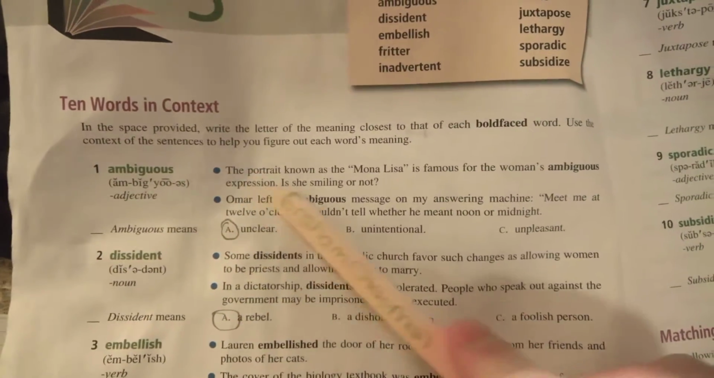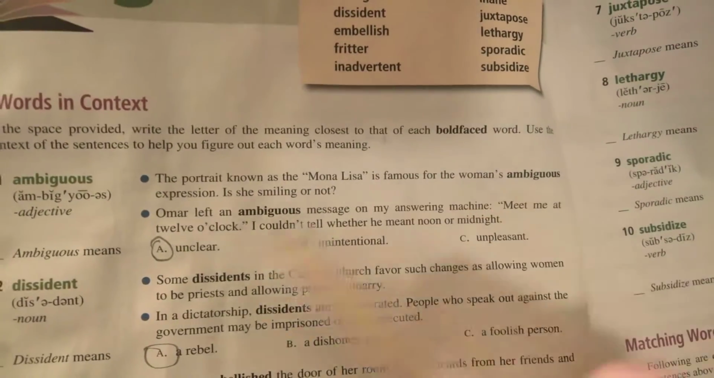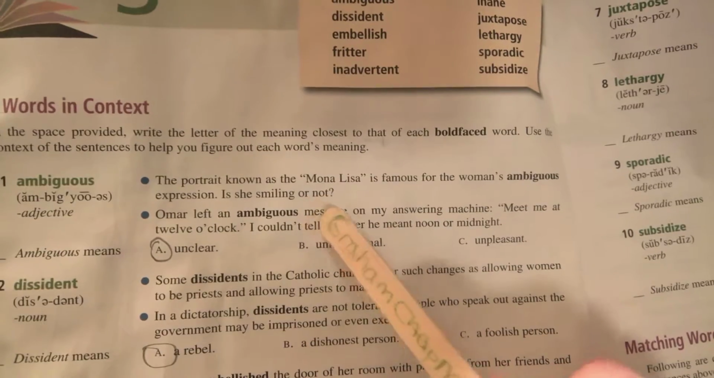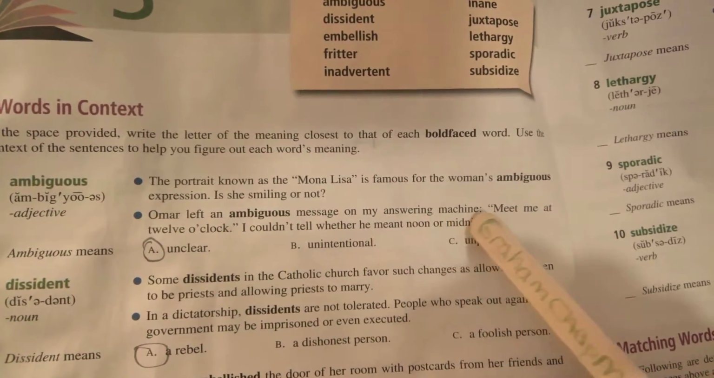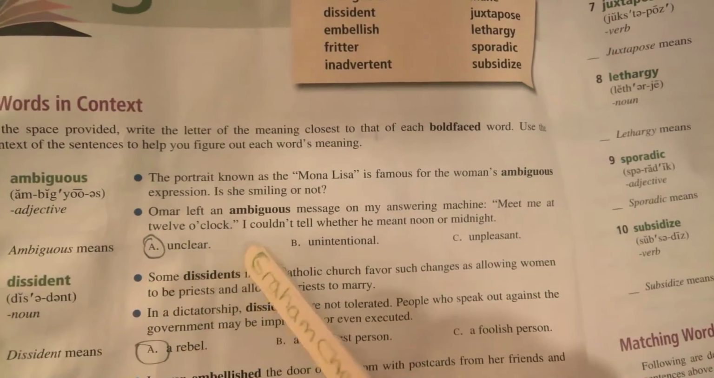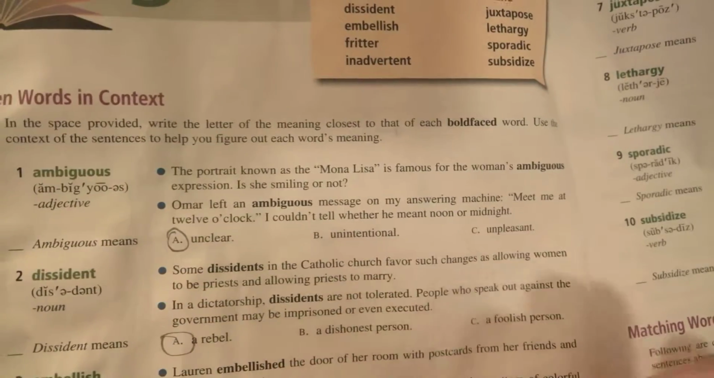Ambiguous. The portrait known as the Mona Lisa is famous for the woman's ambiguous expression. Is she smiling or not? Omar left an ambiguous message on my answering machine. "Meet me at 12 o'clock." I couldn't tell whether he meant noon or midnight. Unclear.